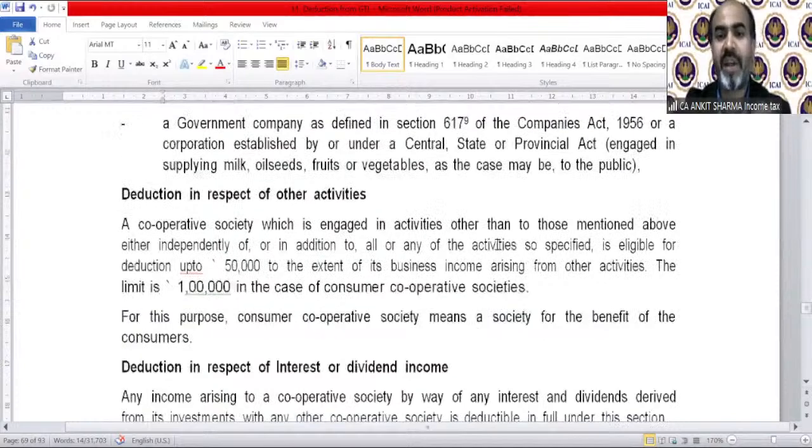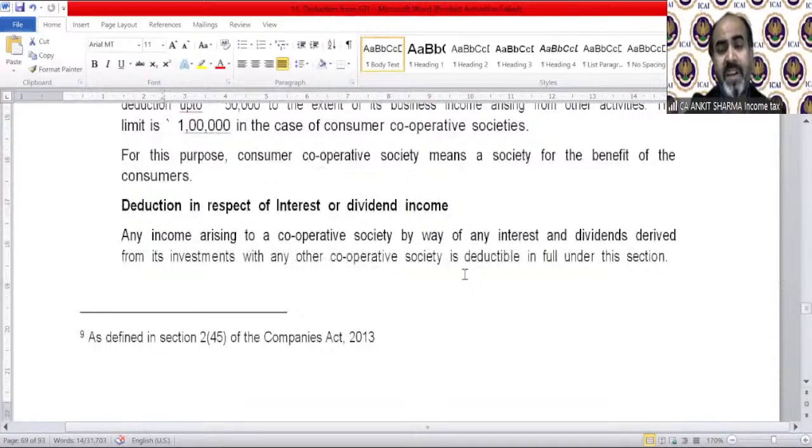Deduction in respect of other activities. A cooperative society which is engaged in activities other than those mentioned above, either independently or in addition to any other activities, is eligible for deduction up to 50,000 to the extent of its business income arising from other activities. The limit is 1 lakh in the case of a consumer cooperative society. If any dividend etc. is received by it, it is also going to be exempted.